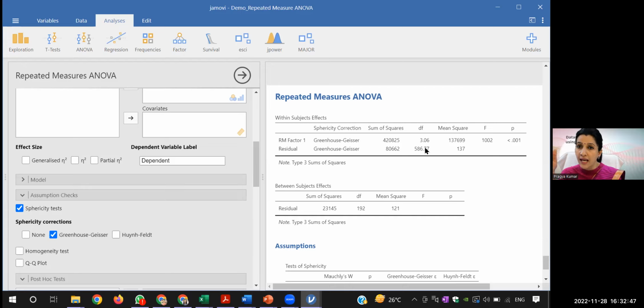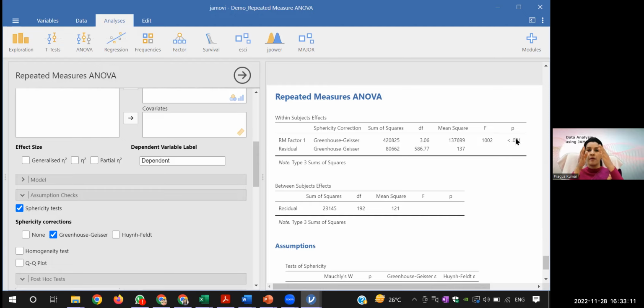That time he was wrong, but this time he is right, because in repeated measures ANOVA, you get degrees of freedom in decimals because of some correction factor. So this you have to report: degrees of freedom in fractions, the value of ANOVA F, and then the p-value, 0.00. Yeah, so it is significant.